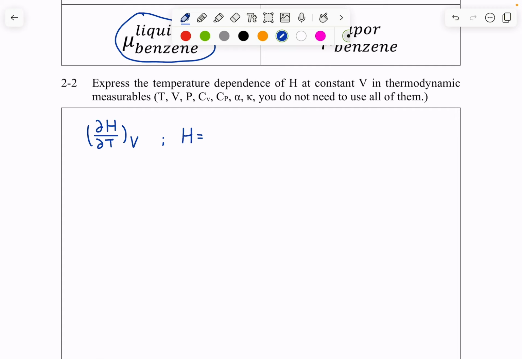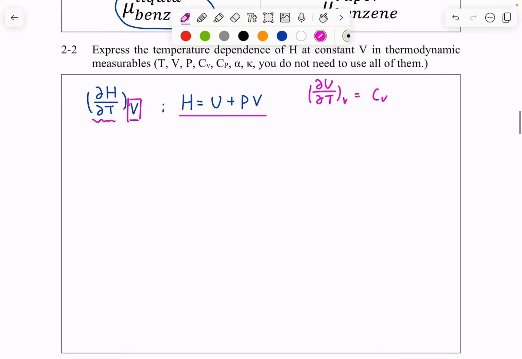We know that H equals U plus PV. And the reason I know to use H equals U plus PV is we're looking at temperature dependence at constant volume, right? So reading our table, we know that dU over dT at constant V is something we can measure, that's CV, and hence I'm using H equals U plus PV.